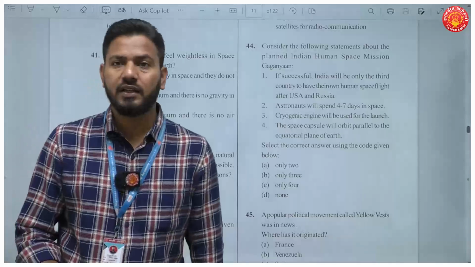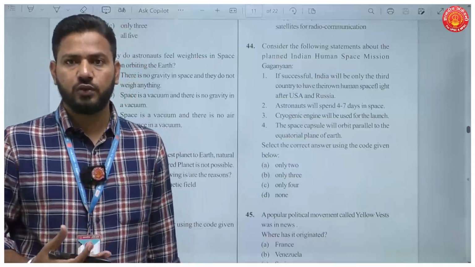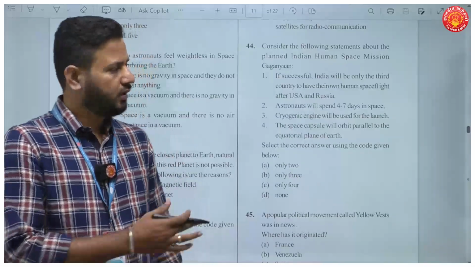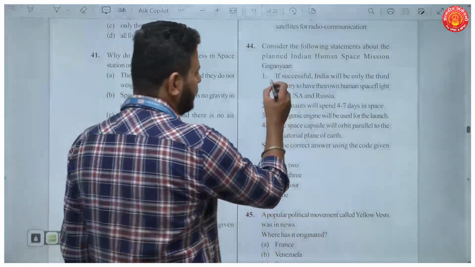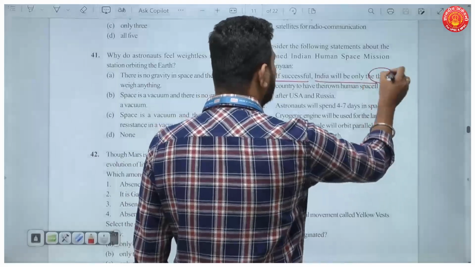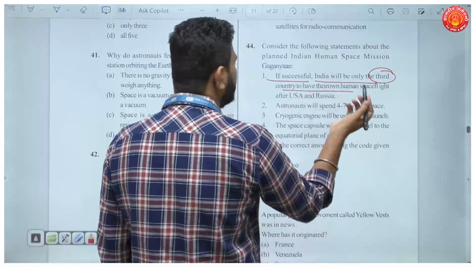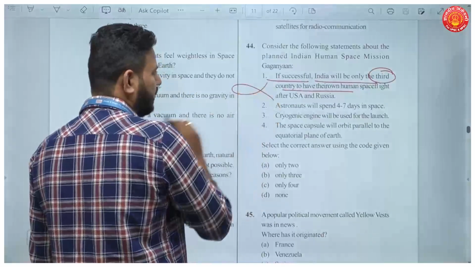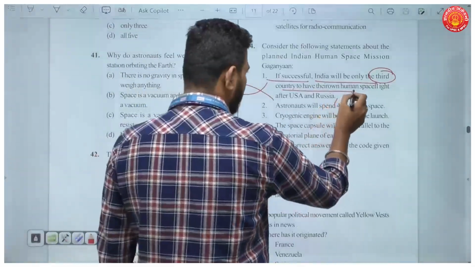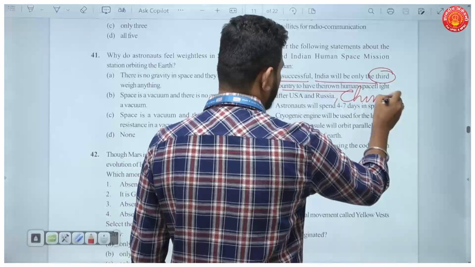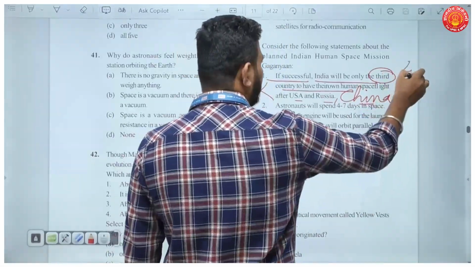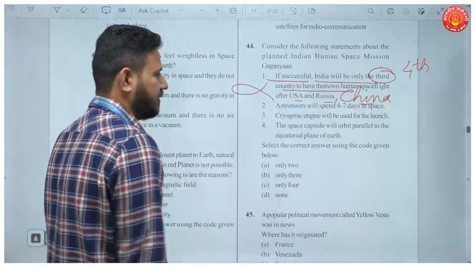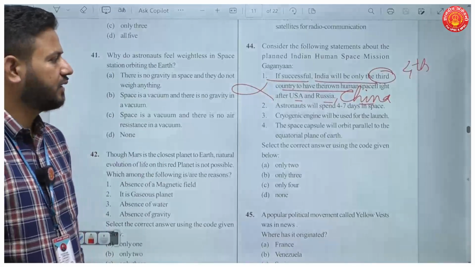Now, because recently the Prime Minister unveiled the names of all the 4 astronauts who will be part of this mission, this question is going to be important for us. The first statement reads, if successful, India will be only the 3rd country to have their own human space flight after US and Russia, because there are already 3 countries with China. So, USA, Russia and China have already achieved this. India would be the 4th country if it is successful. So, the first statement is incorrect.